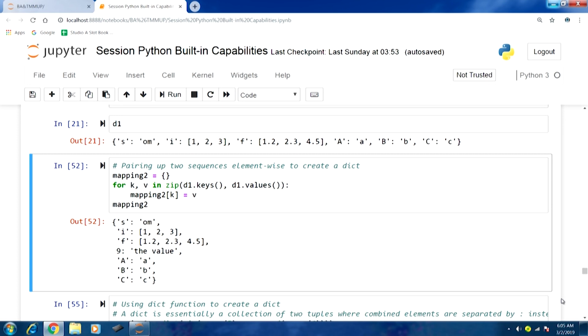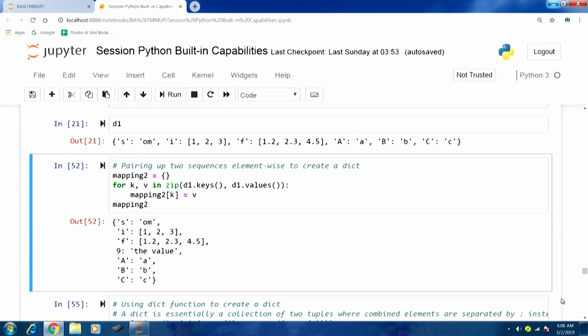So, the idea is that we have 2 sequences and we want to pair them element-wise. We have, let us say, D1.keys, which is one sequence, and D1.values, which is another sequence, and we want to pair them up so that a dict is created. From one sequence we take the keys part, and from the other sequence we take the values part.